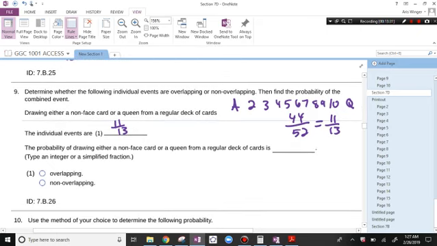A non-face card and queens do not overlap. There are no queens that are non-face cards.